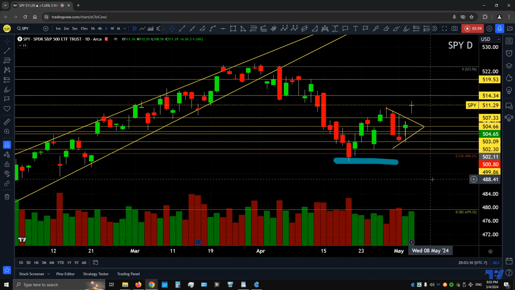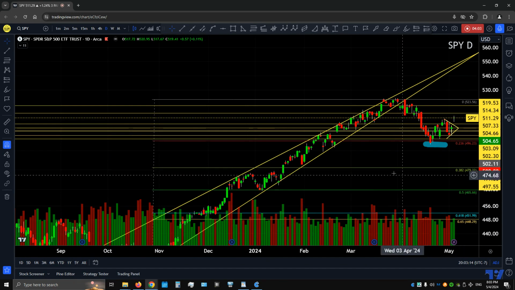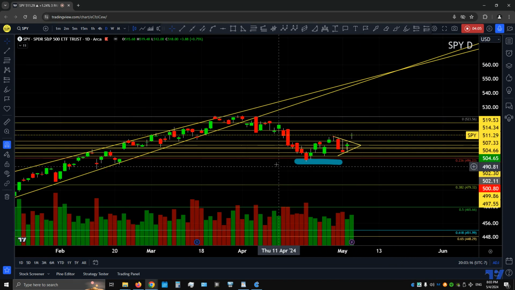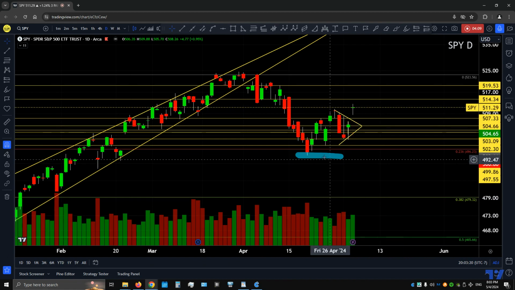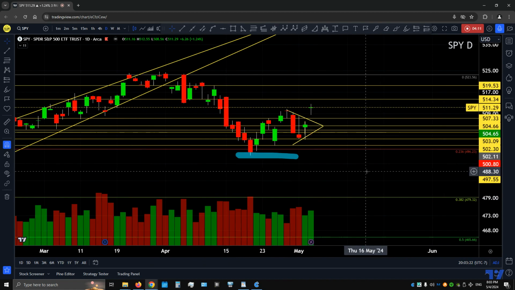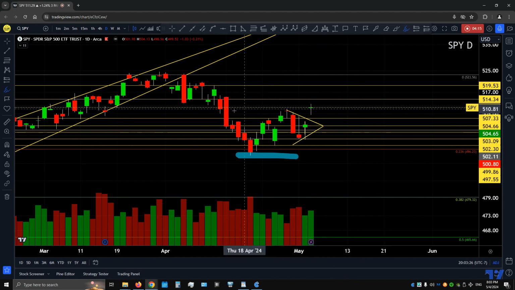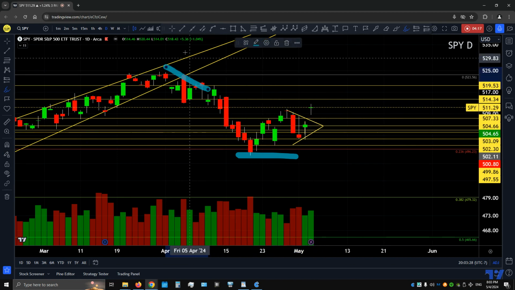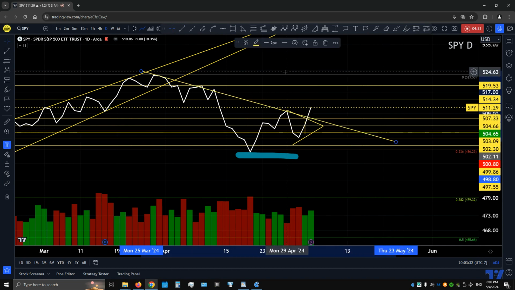So let's start off with stock charts. SPY, S&P 500, still in the daily uptrend. We did lose that support for all of April. We tested this 496 level, and we're bouncing up to try and touch the higher high. So this is good. We saw the resistance finally being broken out of.